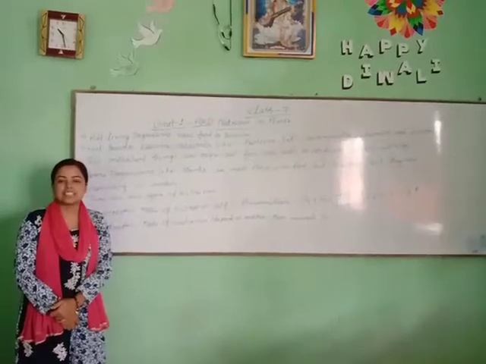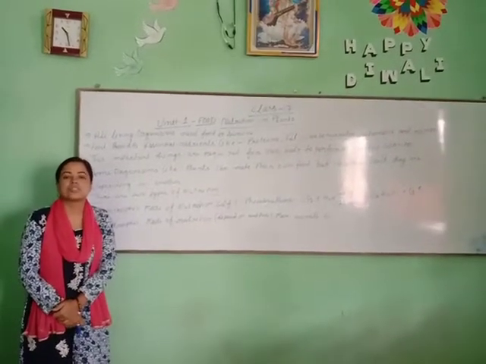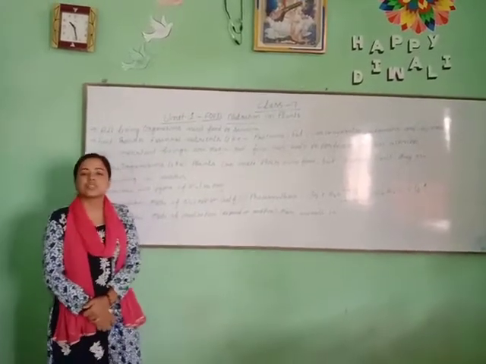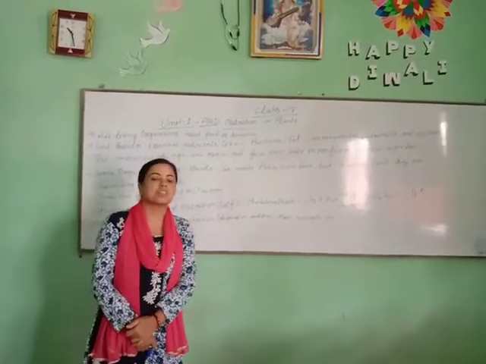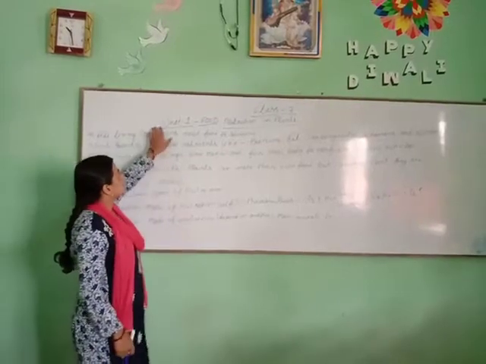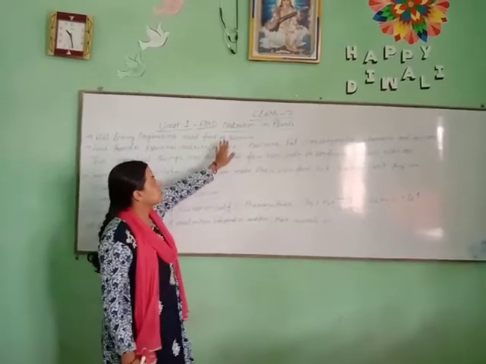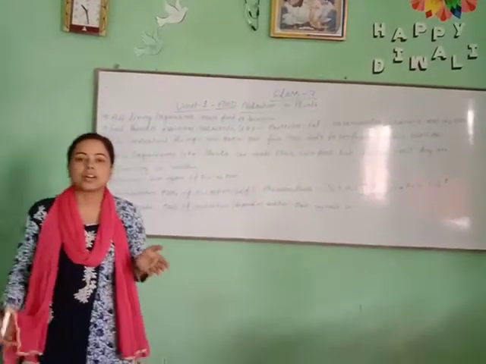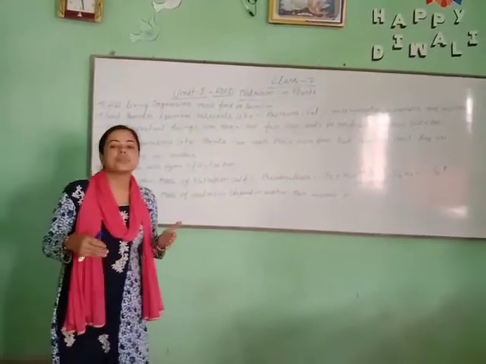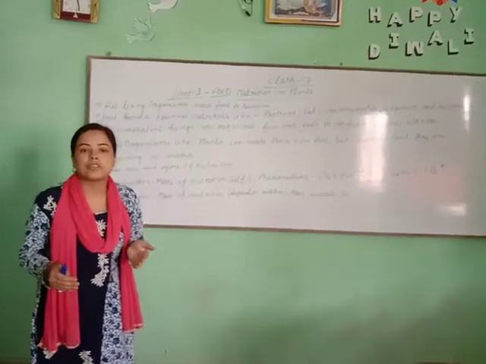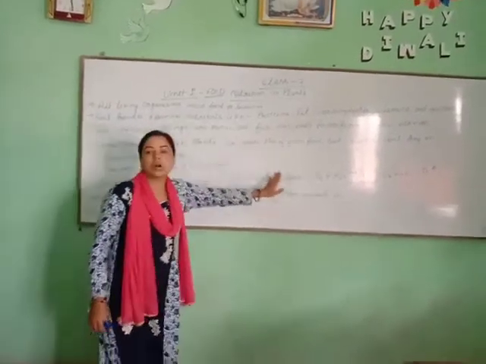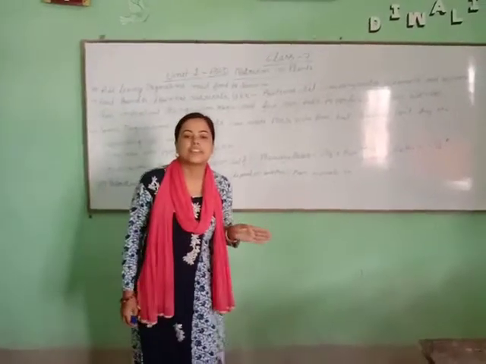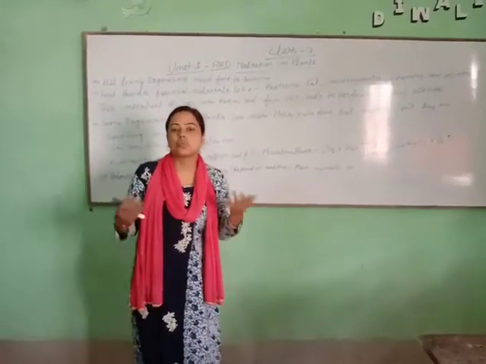I am your science teacher and I am going to teach the chapter of class 7, which is food. This is the first unit of your book. The first unit, food, involves nutrition in plants. We get lots of food for our energy, and food is also found from crops or plants. So plants also need different types of nutrients to grow.